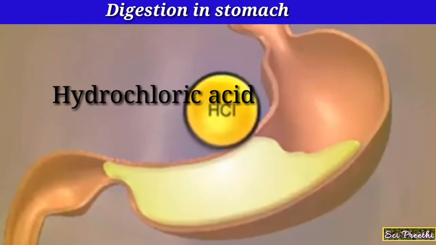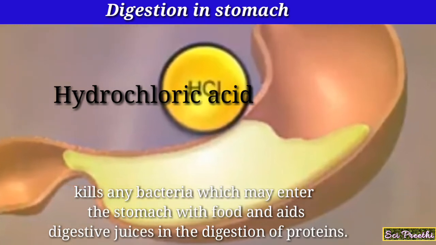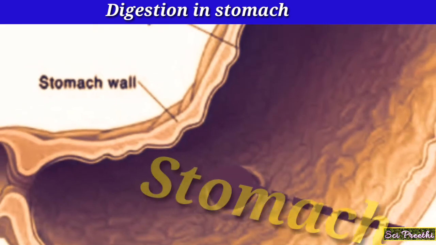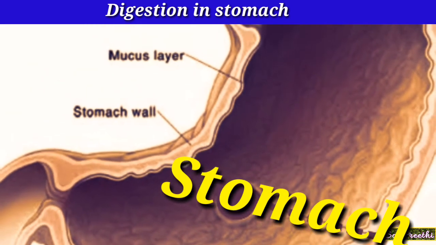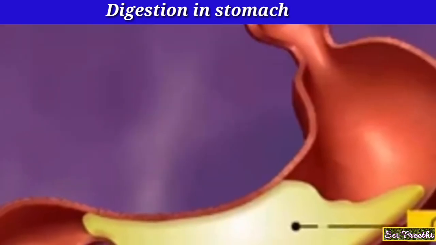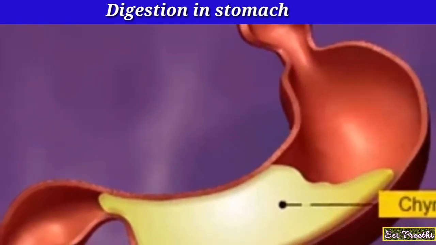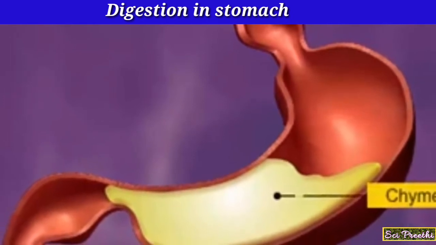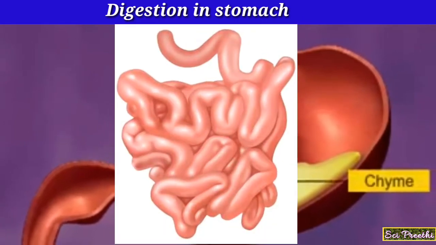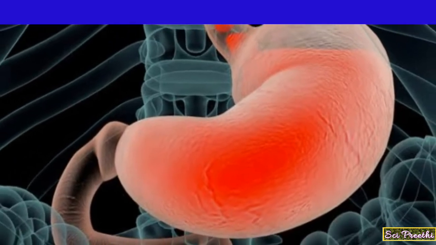The hydrochloric acid kills any bacteria which may enter the stomach with food and aids digestive juices in the digestion of proteins. And mucus helps to protect the stomach wall from damage due to hydrochloric acid. The continuous movements of the muscular walls of the stomach churn the food, mixing it with gastric juices and helping to partially digest the food, which is called chyme. The chyme is then passed into the small intestine. This is the digestion process happening inside the stomach.